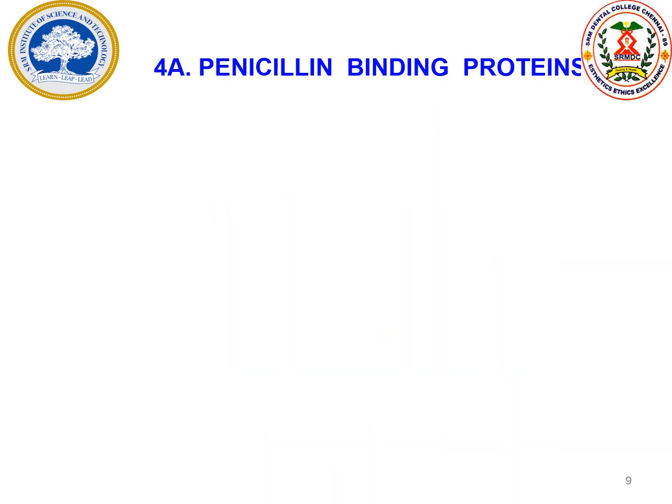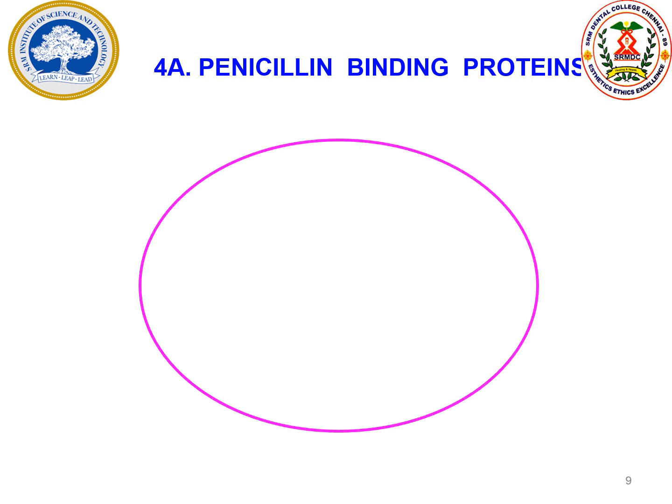The fourth mechanism is the alteration of the proteins. It is a binding site. Here we can explain it more specifically with the penicillin binding proteins. These penicillins are the wonder drugs which are able to produce wonders in the treatment of infections in patients.